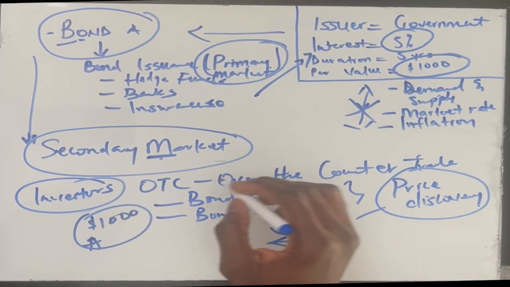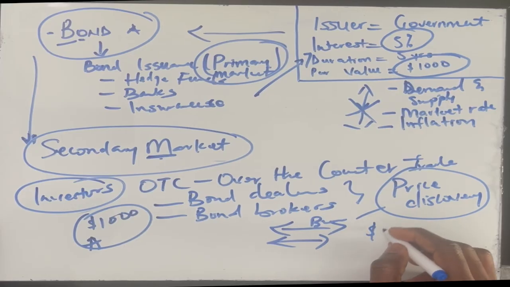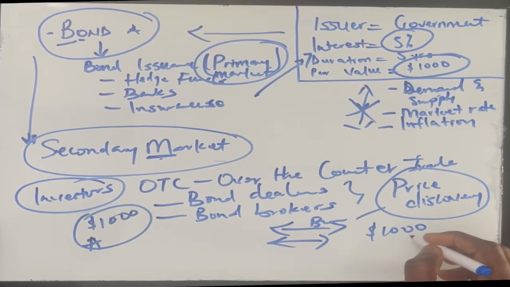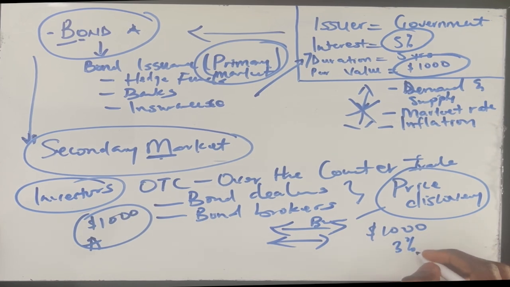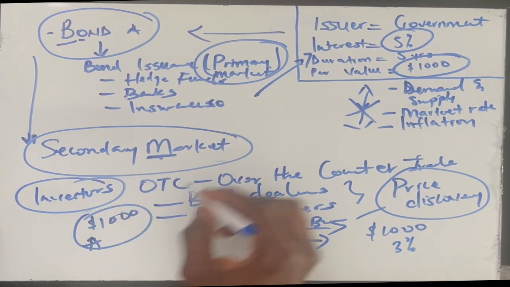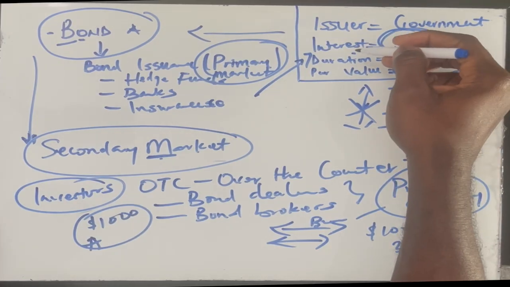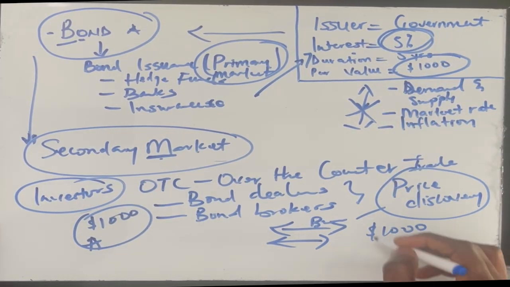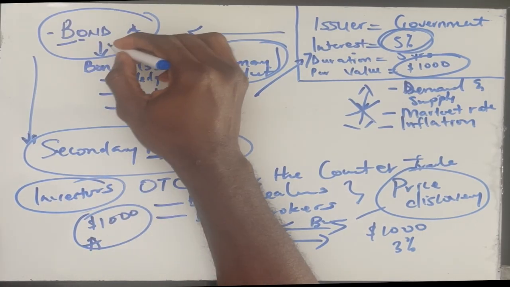All right. So which simply means that if you have some money to invest, let's say you also have $1,000 to invest. If you deposited that $1,000 in a bank, the bank was only going to get you 3% on your interest. But now these guys have got a bond that is trading at 5% interest. So this security is way better than you keeping your money at the bank. So you may want to go into the secondary market and buy this bond from these guys.